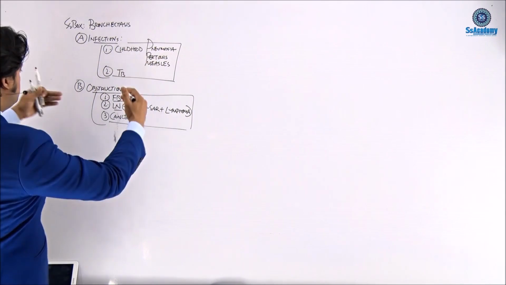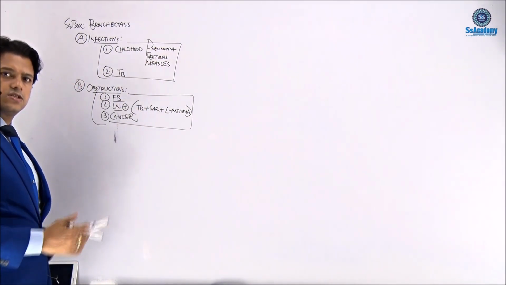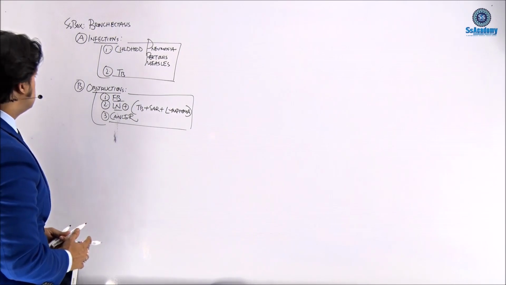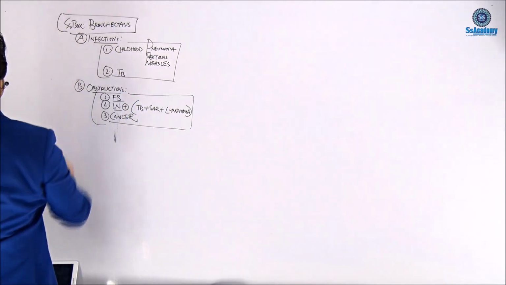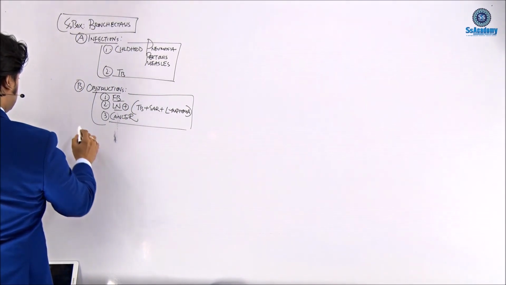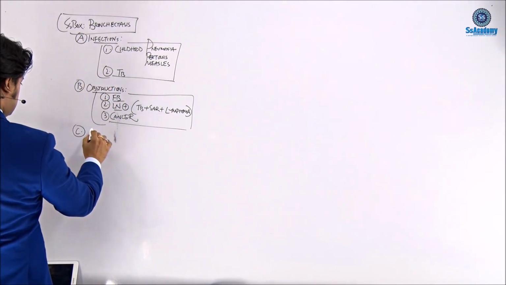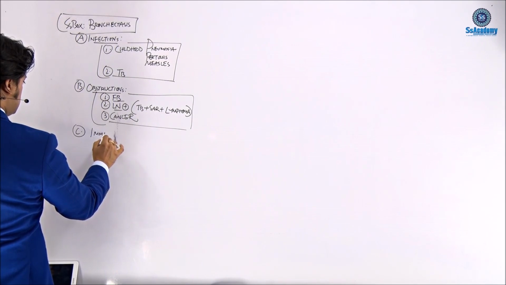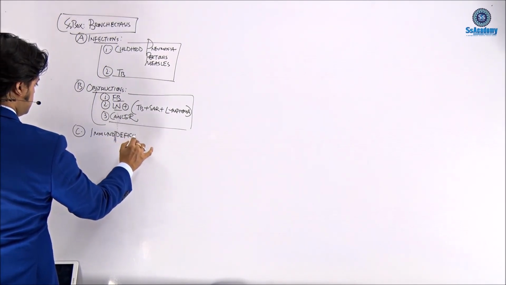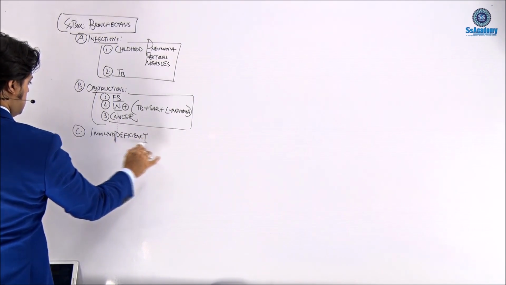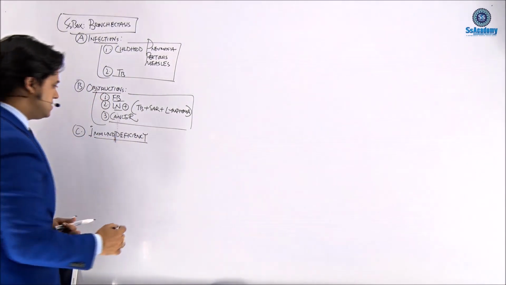So these are the two important things, infections and obstructions, that can lead to bronchiectasis. Yes, my dear, the next heading, C, is immunodeficiency. Immunodeficiency will lead to recurrent infections.